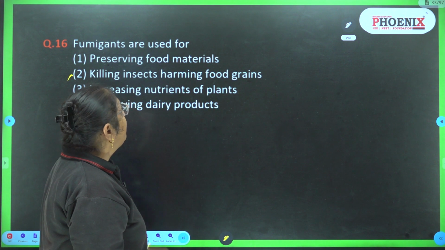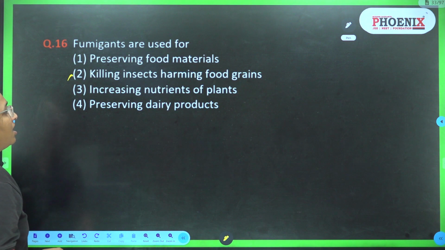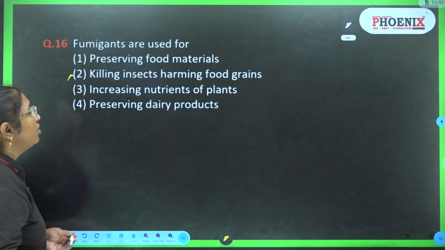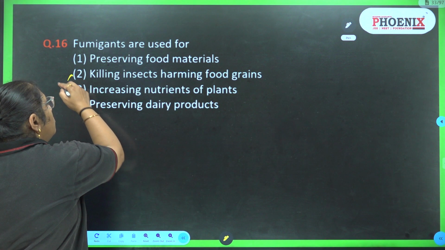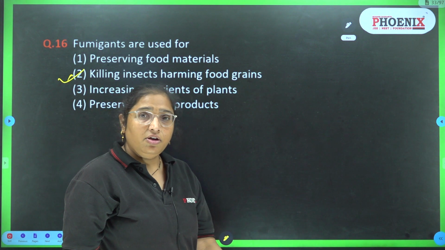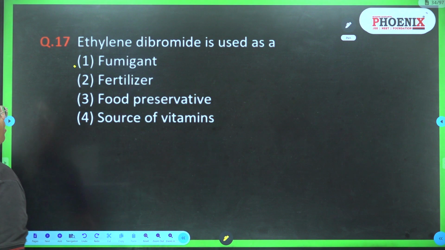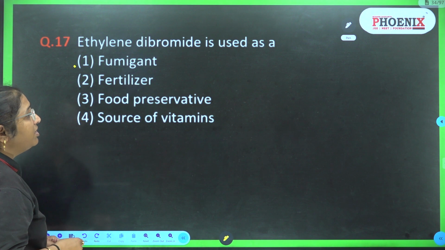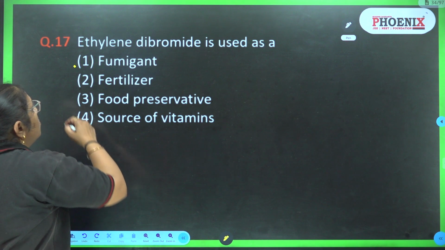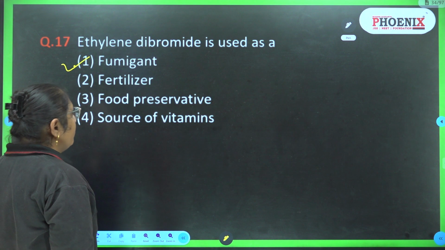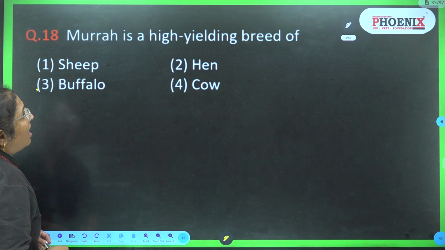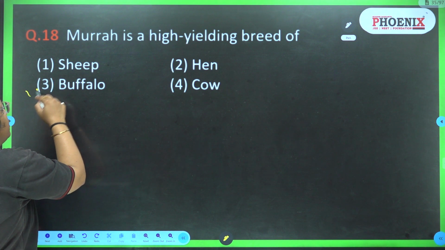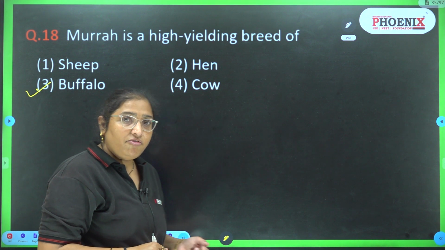Fumigants are used for preserving food materials, killing insects harming food grains, increasing nutrients of plants, or preserving dairy products. So fumigants are used to kill the insects which harm food grains. Ethylene dibromide is used as a fumigant, fertilizer, food preservative, or a source of vitamin. So it is used as a fumigant. Mudha is a high yielding breed of sheep, hen, cow, or buffalo. So the answer is buffalo. Mudha is a breed of buffalo.